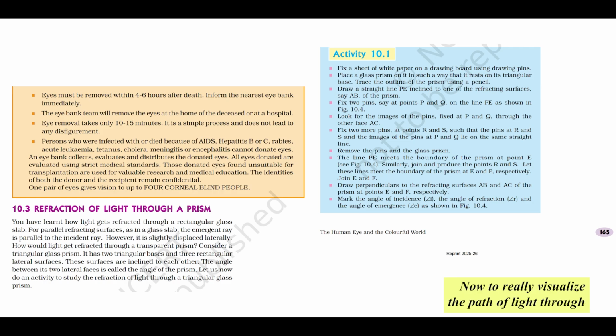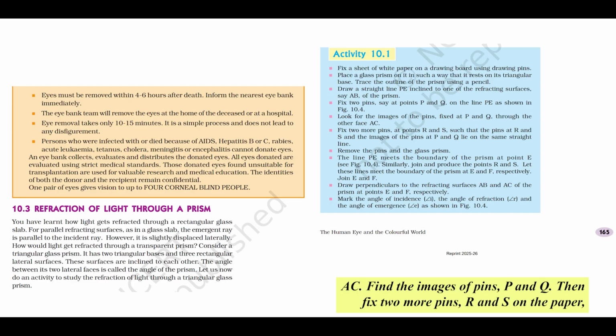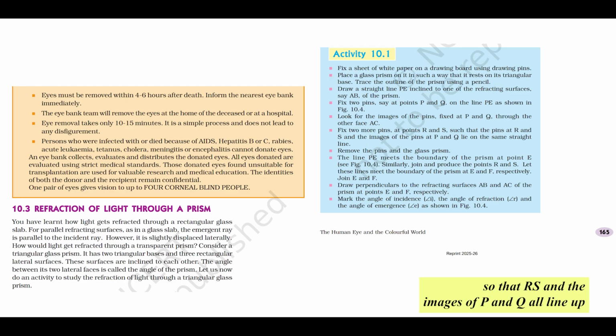Now, to really visualize the path of light through a prism, let's imagine doing a classic experiment, like Activity 10.1 in your textbook. Visualizing this is key for drawing diagrams in exams. Imagine placing a prism on white paper, tracing its outline. Let's call one refracting face AB, the other AC. Now, draw a line, PE, hitting face AB at an angle. This PE is your incident ray. You'd fix 2 pins, P and Q, along this line. Now, the crucial part, look through the other face, AC. Find the images of pins P and Q. Then, fix 2 more pins, R and S, on the paper so that RS and the images of P and Q all line up perfectly straight when viewed through face AC.